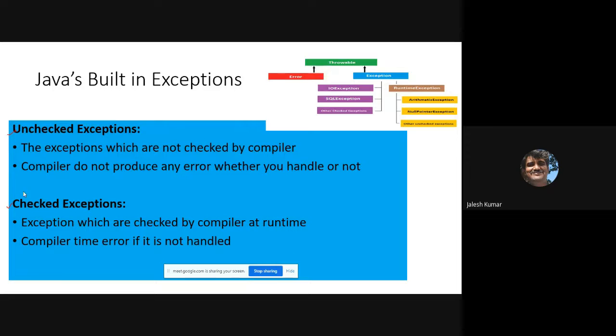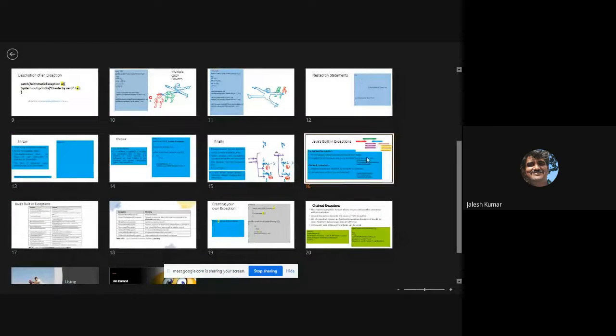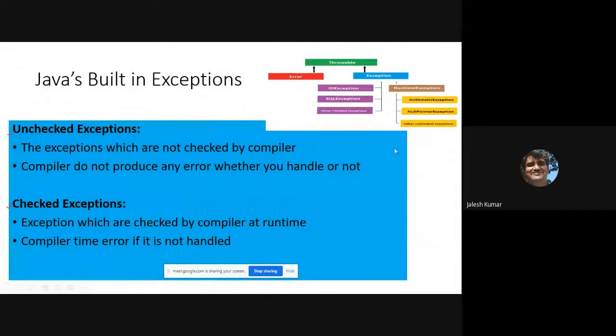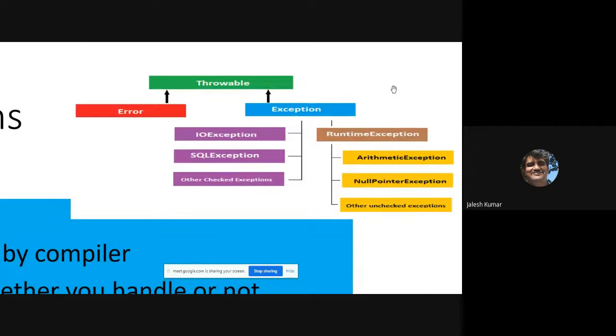Now, I just wanted to show closely how this particular process takes place. See, all exceptions come under Throwable. Throwable is first. From that, Error or Exception. Exception means IOException, RuntimeException, SQLException, like that, many checked exceptions.